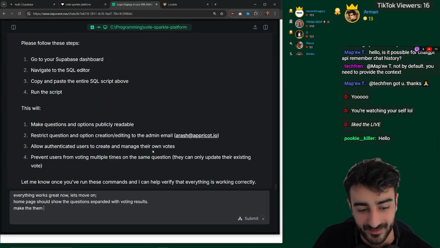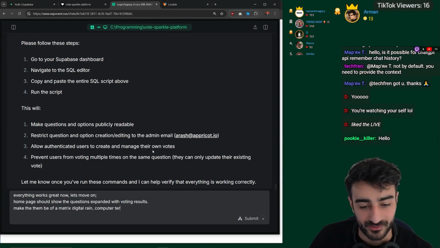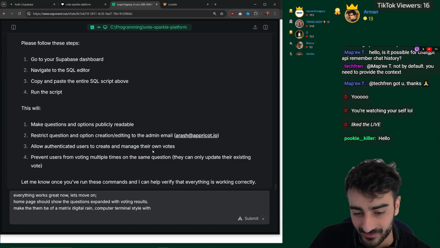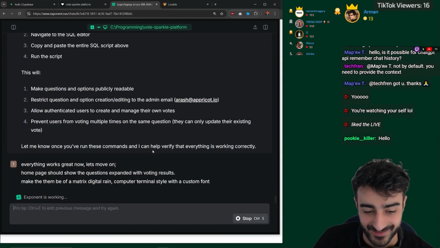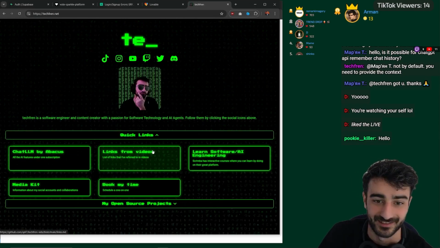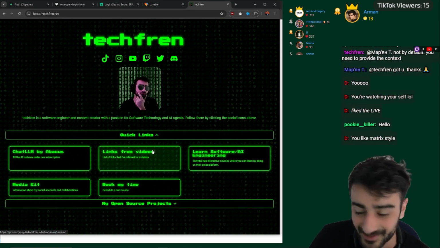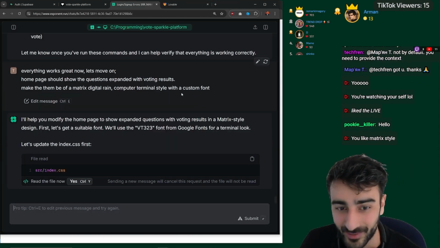Make the theme be of a Matrix Digital Rain computer terminal style with a custom font. Let's see if we can do that, just to match the rest of my website. If you guys haven't seen my website, it's kind of like that. Matrix, I love the Matrix style. Yes, you got to keep the theme. You got to keep the branding.